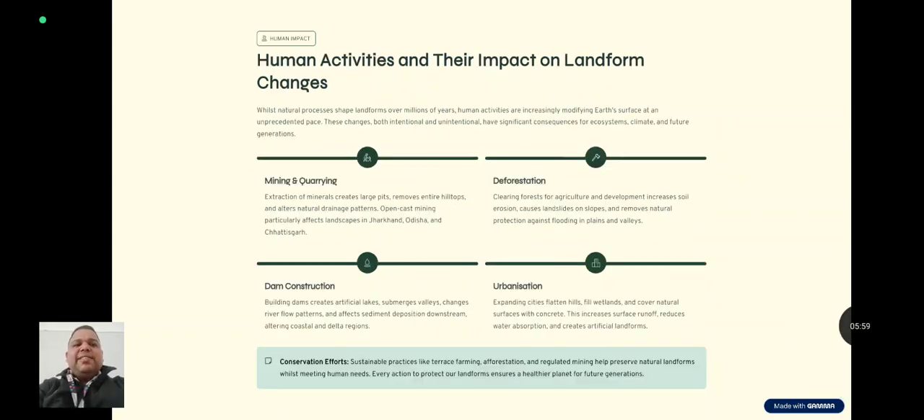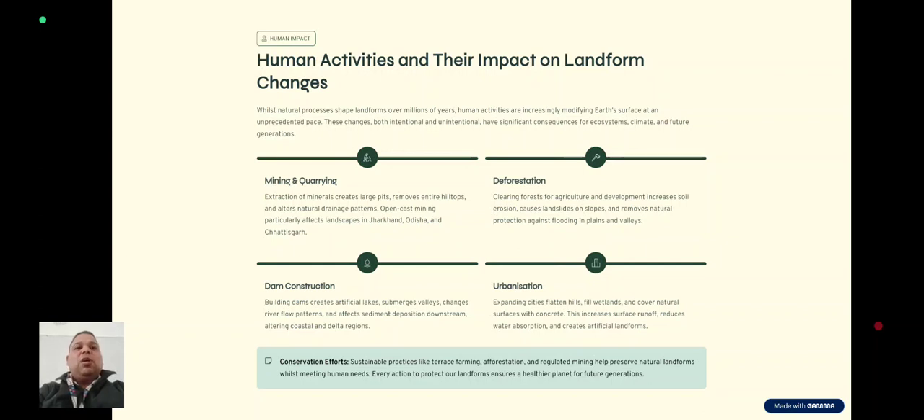Human activities and their impact on landform changes. While natural processes shape landforms over millions of years, human activities are increasingly modifying the Earth's surface at an unprecedented pace. These changes, both intentional and unintentional, have significant consequences for the ecosystem, climate, and future generations. Mining, quarrying, deforestation, dam construction, and urbanization impact landform changes.